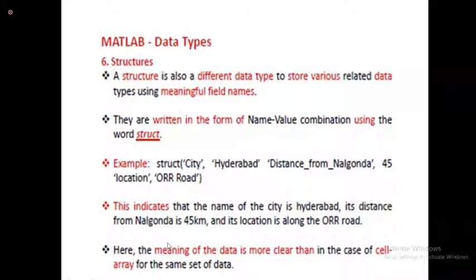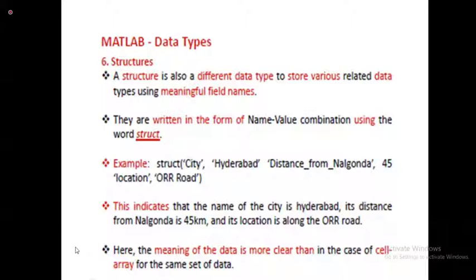Here the meaning of the data is more clear than in the case of cell arrays for the same set of data. If you want to mix up all the things and have a larger data type, when we go for structures we also have some other advantages. When we go into detail with structures, we will discuss that. Don't worry about that one. We will come across structures one more time.